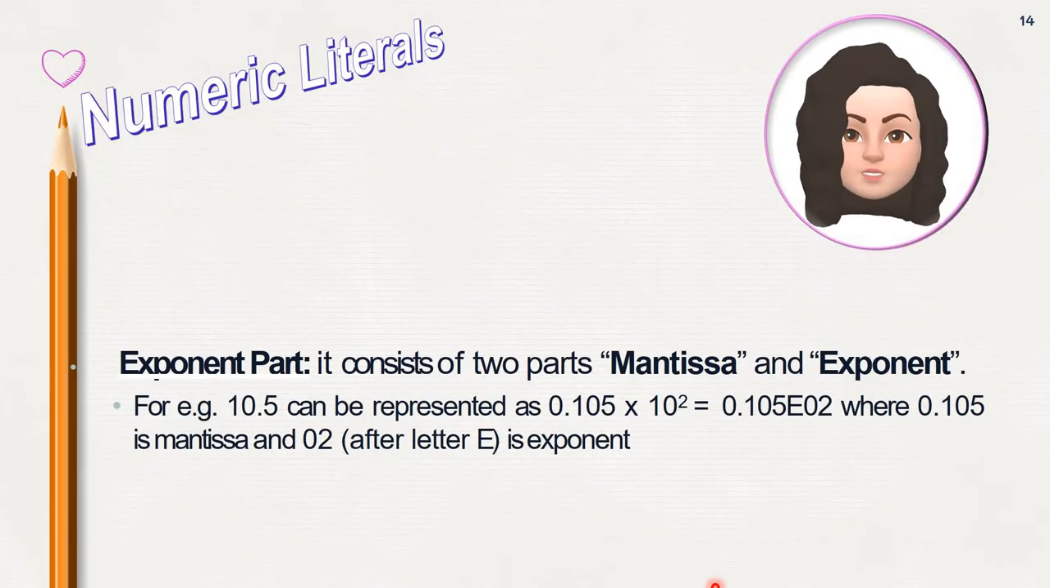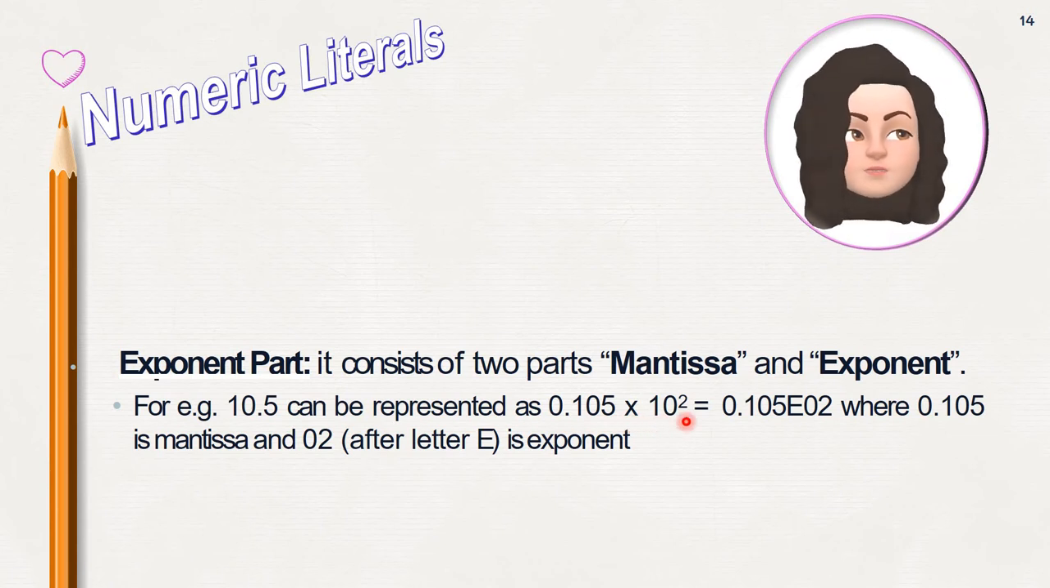I told you exponent form consists of two parts, mantissa and exponent. So look at this example, 10.5. This 10.5 can be represented as 0.105. You just move the decimal towards the left. How many places are we moving? 1, 2. So it is 10 power 2. So 10.5 can be represented as 0.105 times 10 to the power 2.